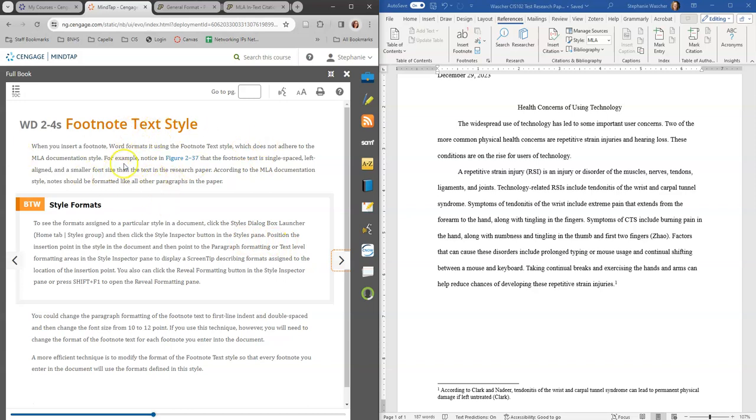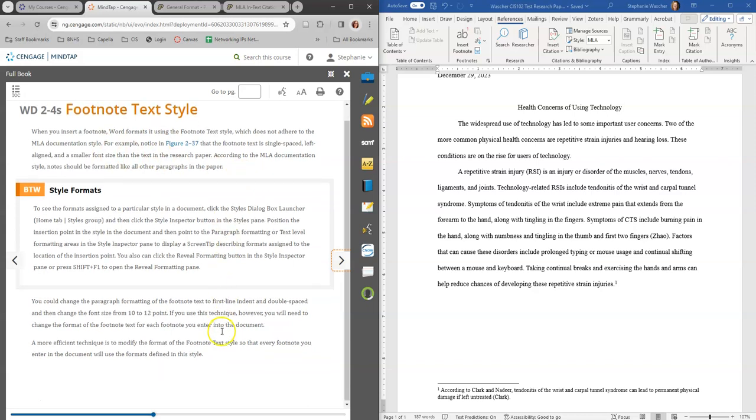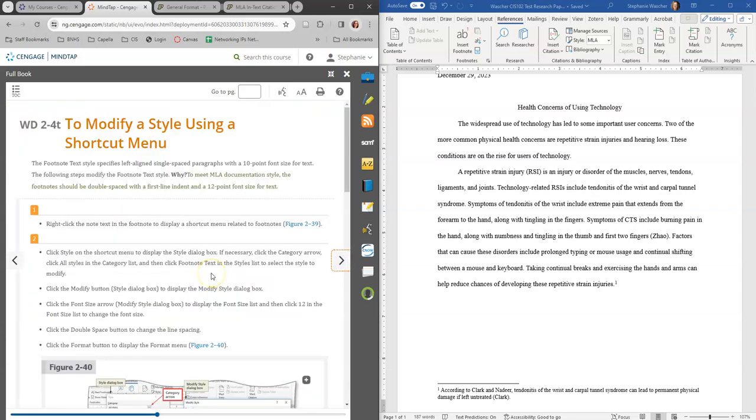So we've got the footnote text style. When you insert a footnote, Word formats it using the footnote text style, which does not adhere to MLA. So we have to make sure that we set that style format. You would change the paragraph formatting in the footnote text to first line indent, double space, then change the font size from 10 to 12. So we're going to do that exactly in the next one.